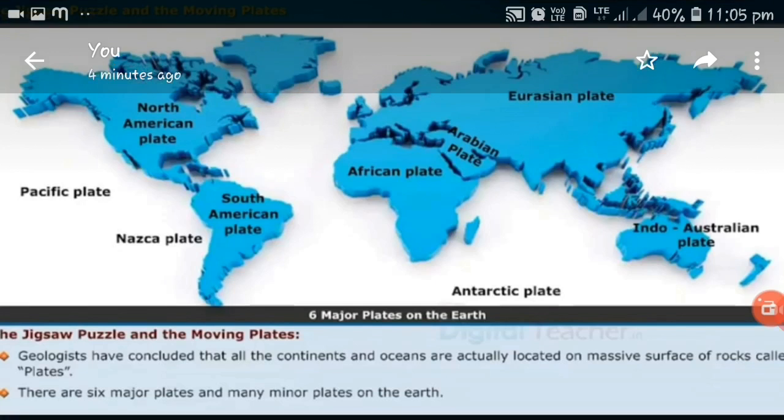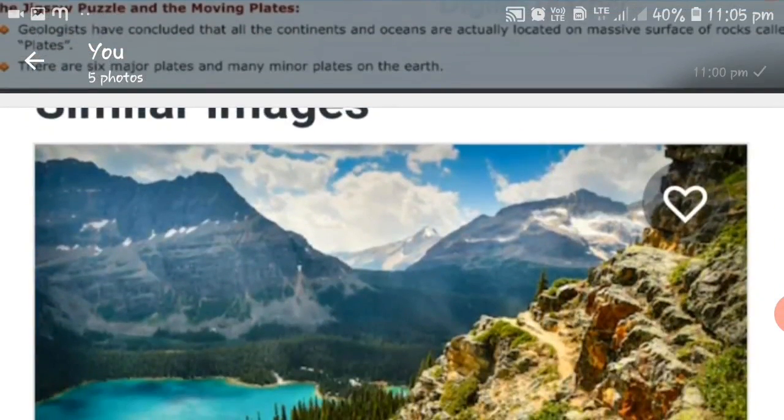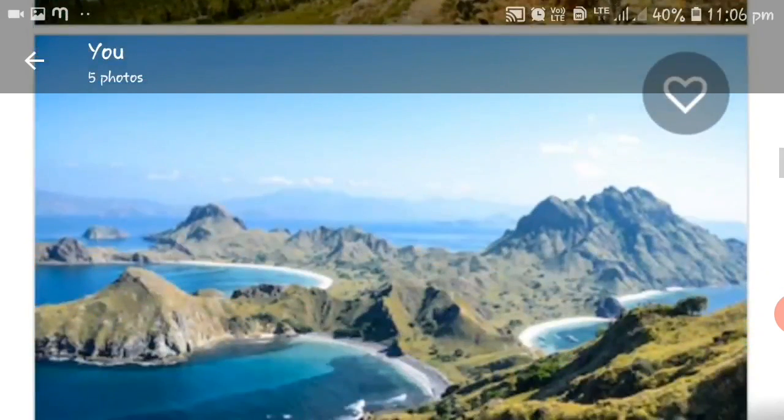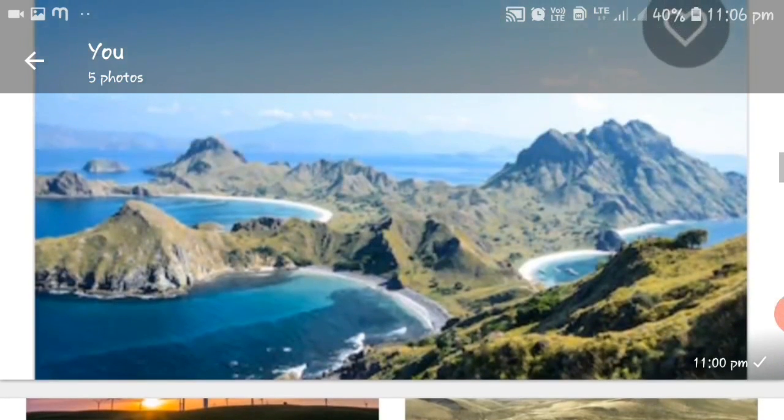And the second order landforms: when the interior molten rock material was cooling, it started contracting the outer crust, and mountains, plains, valleys and plateaus were developed, therefore they were called second order landforms. First order landforms mean continents and oceans. Second order landforms mean mountains, plains and plateaus that were developed.